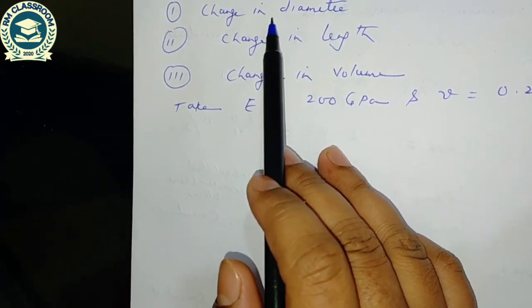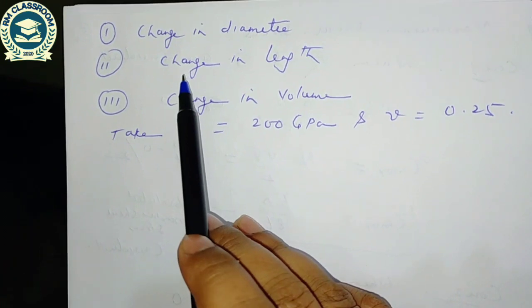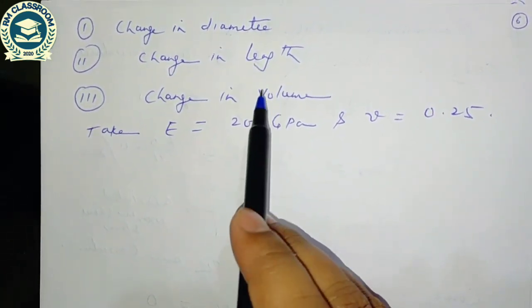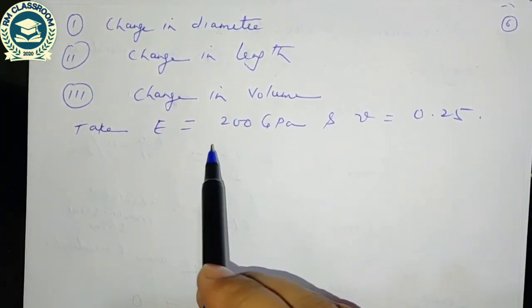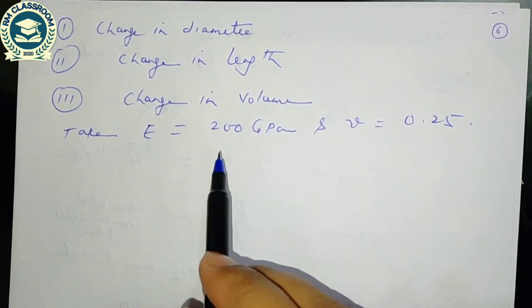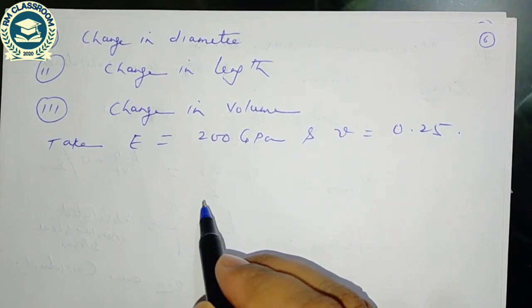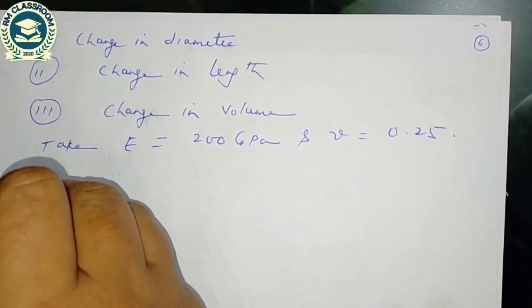We know that for the change in diameter, hoop stress is responsible. For the change in length, the longitudinal stress is responsible, and the third part is change in volume. Once we have computed the value of volumetric strain, which is change in volume by original volume, with the help of that we can compute the change in volume. So before that we have to compute the value of hoop stress and longitudinal stress.